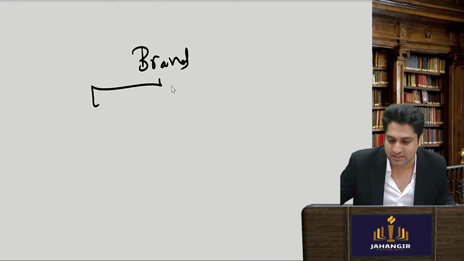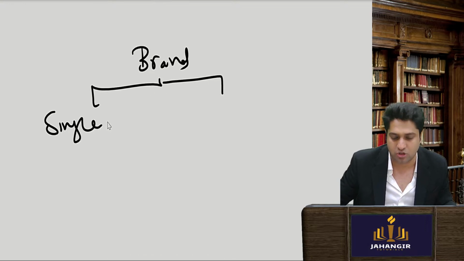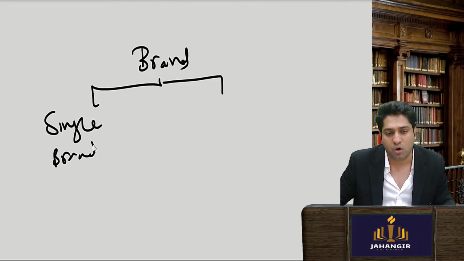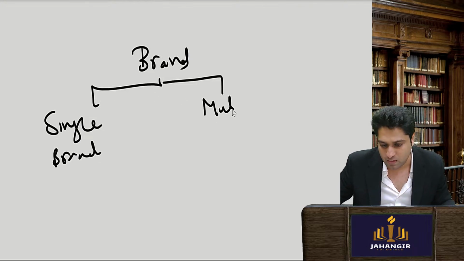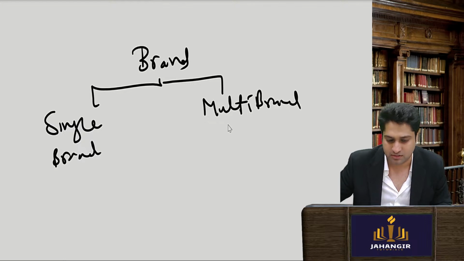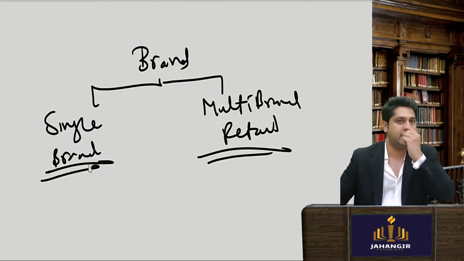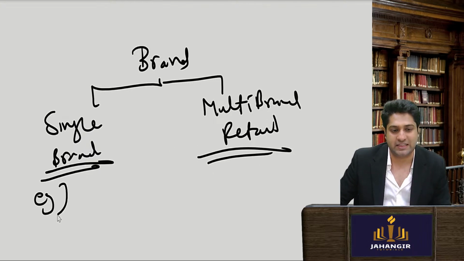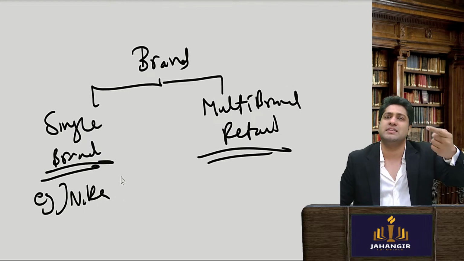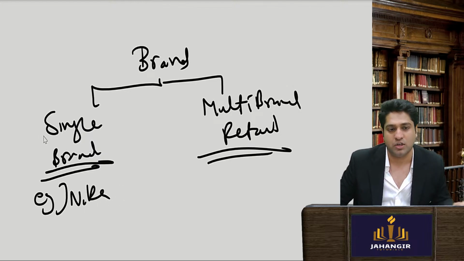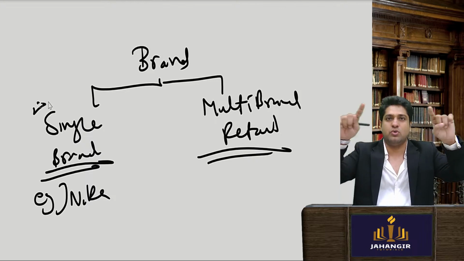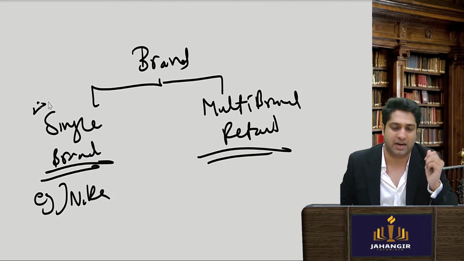Now brand-wise also they have divided. So maybe you are selling a single brand through the e-commerce site, or you are selling through a multi-brand online retail store you have opened. When I say Nike, you go to the Nike site, they are selling only Nike goods. So they are a single brand. When you go to their website and purchase, it's a single brand.